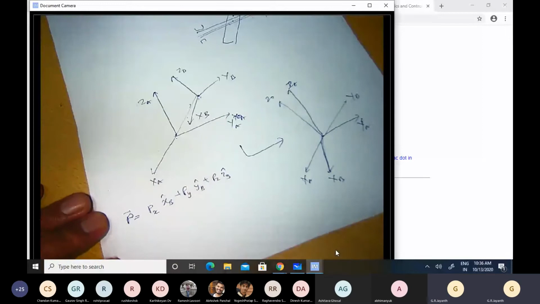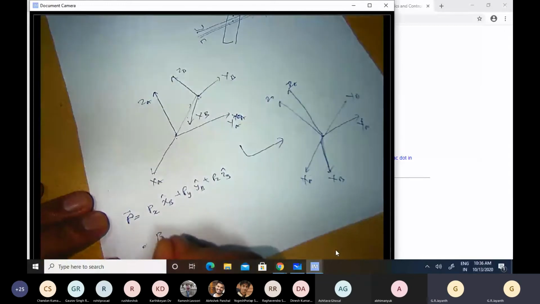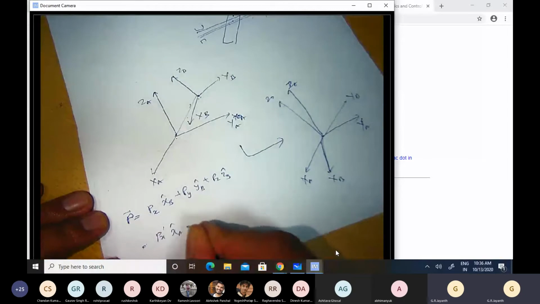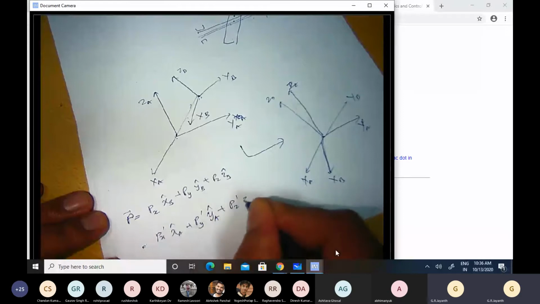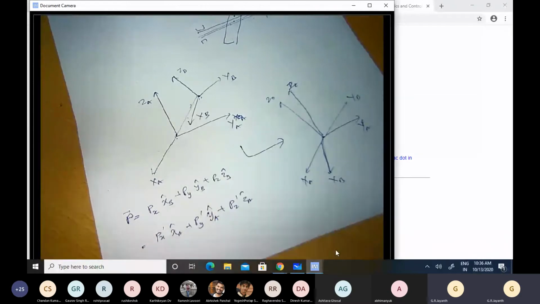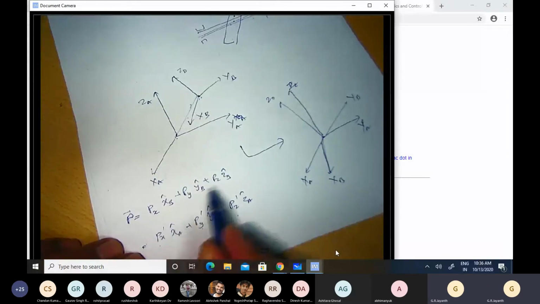Okay. Now the same vector can also be written in the A frame: Px prime XA cap, plus Py prime YA cap, plus Pz prime ZA cap. So we need to properly obtain Px prime, Py prime, Pz prime, given Px, Py, and Pz.